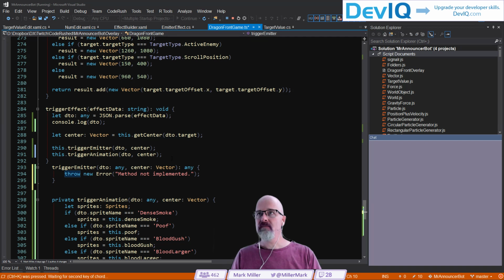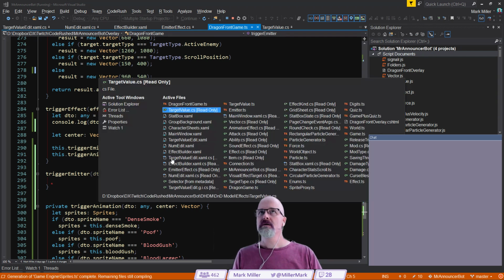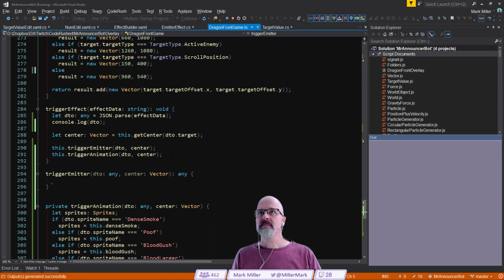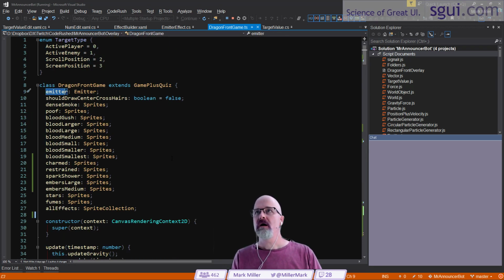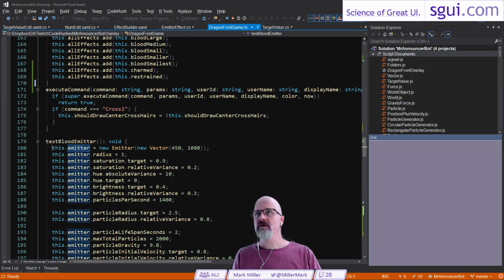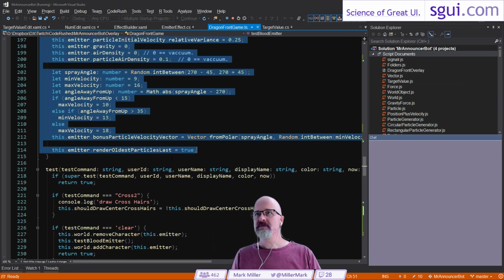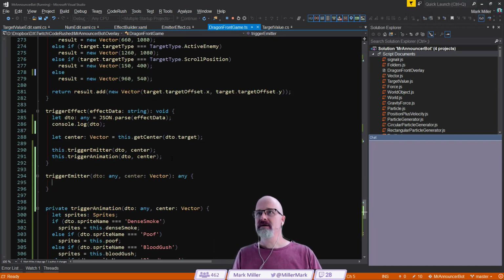There it is right there. And at this point, let's go see if I'm working with emitters at all already here. I am. Okay, cool. So I want to do something like this, and I want to do it inside the trigger emitter.